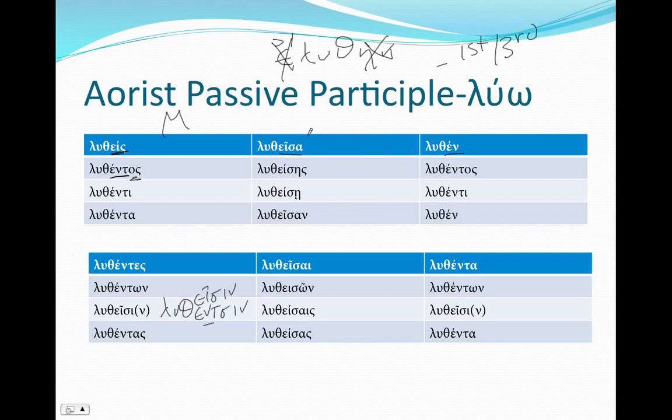In the feminine, λυθεῖσα, λυθείσης, λυθείσῃ, λυθεῖσαν, just like θάλασσα. λυθεῖσαι, λυθεισῶν, λυθείσαις, λυθείσας. So our feminine is a first declension adjective. And then the neuter is just like the masculine. The difference is going to be we see a slightly different nominative and accusative. So λυθέν, λυθέντος, λυθέντι, λυθέν, λυθέντα, λυθέντων, λυθεῖσιν, just like we had with the masculine, and λυθέντα.